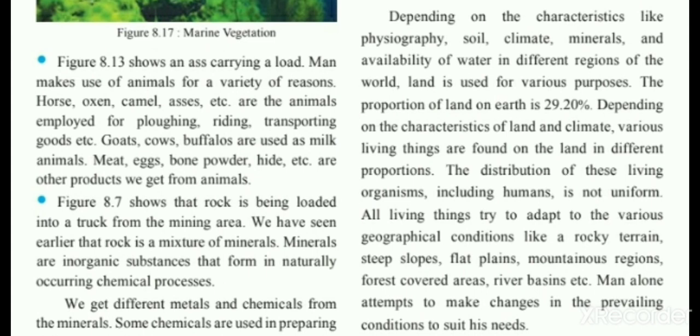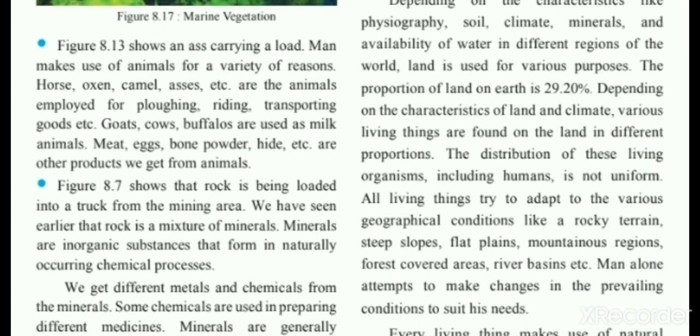So as per that, land is used for various purposes, and the proportion of land on earth is 29.20%. Depending on characteristics like climate, various living things are found on the land in different proportions.